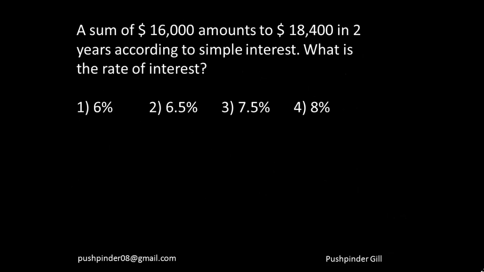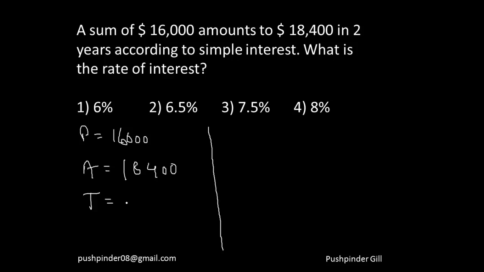Now let's see this question. A sum of 16,000 amounts to 18,400 in 2 years. What is the rate of interest? There are two ways to do that question. In fact, there is only one way, but I'm going to show you how you can approach this question in two ways. First of all, using the simple way. You know that principal is equal to 16,000, amount is equal to 18,400, and the time is equal to 2 years. And what do you need to find? You need to calculate the rate of interest.